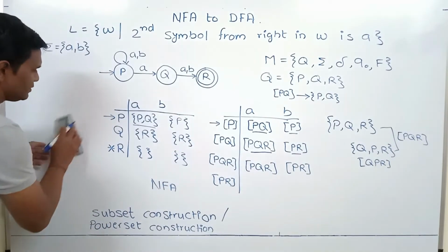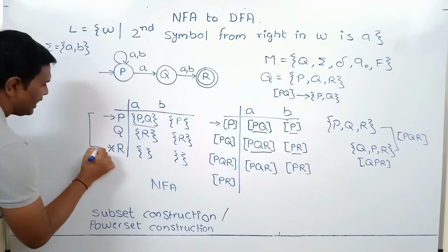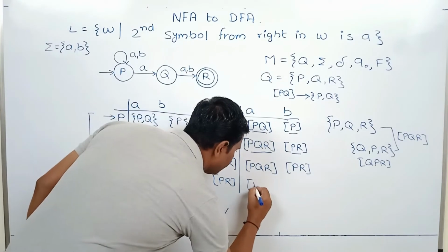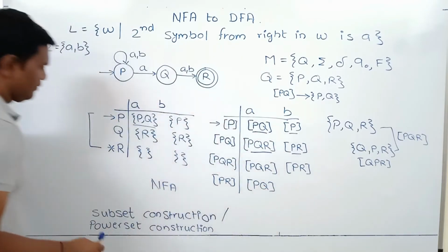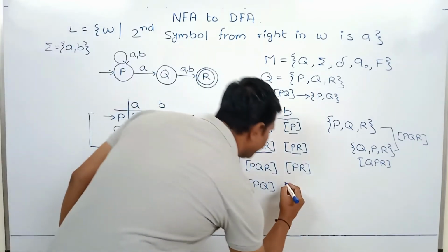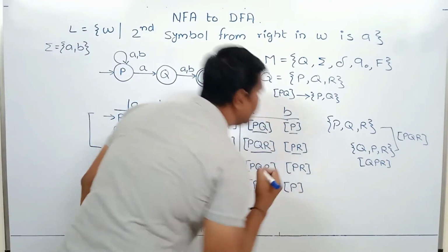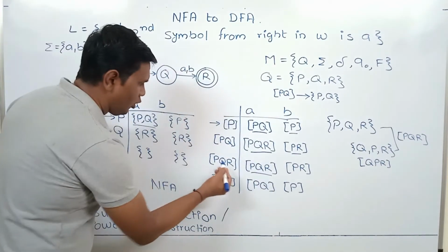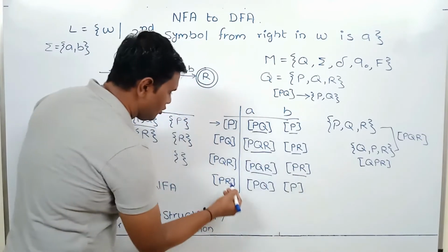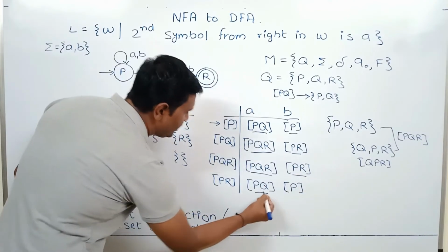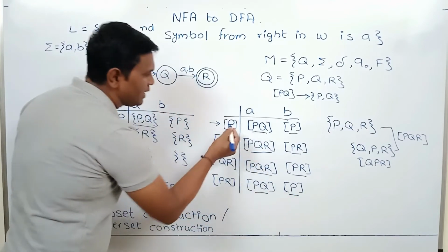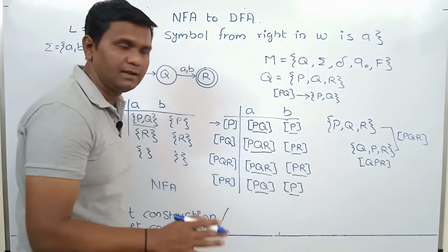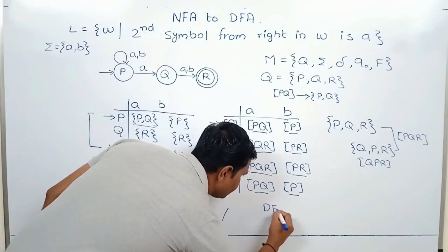So we have to make union of transitions of P and R. PQ union empty set, we get PQ. Then P union empty set, we get P. So next reachable state is PQR. Already here PR, we have considered PR over here, PQ over here, P over here. So we have considered all the states. So we have completed the transition table of DFA. This is the transition table of DFA.